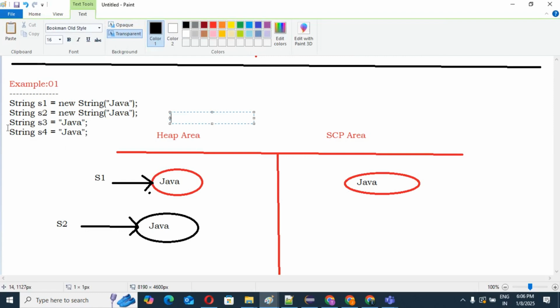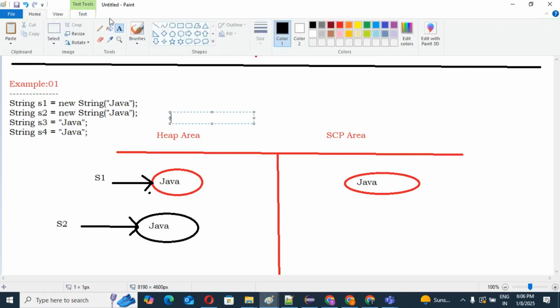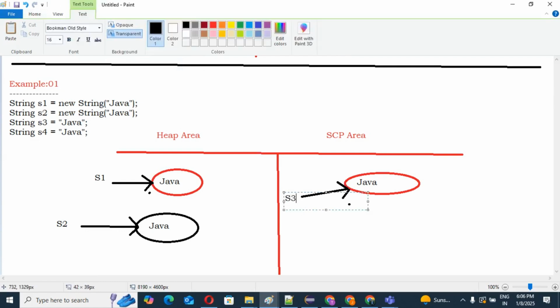Now move to the third line: string S3 equal to Java. Again, you can see this Java is already in our SCP area. So this time also we will not create any object. But this S3 points to this object, so we reference this object from S3. Yes or no, guys? That is S3.